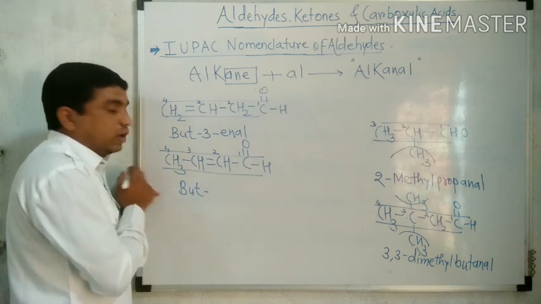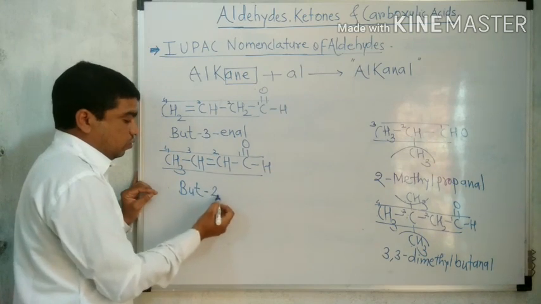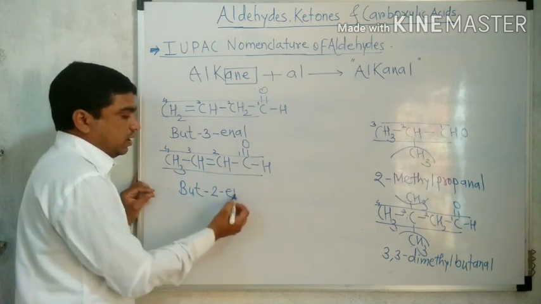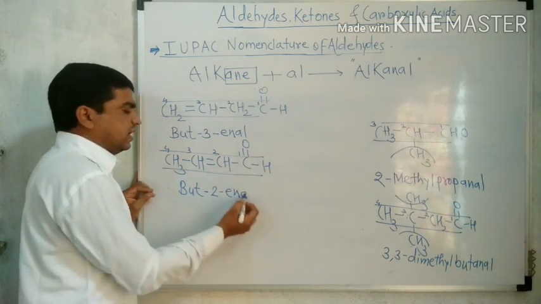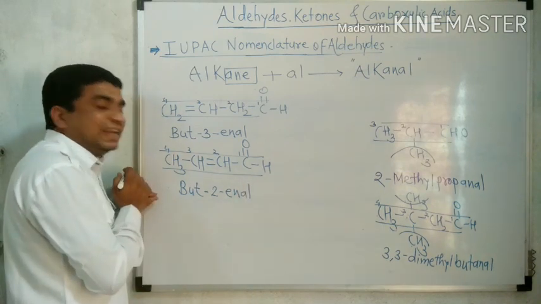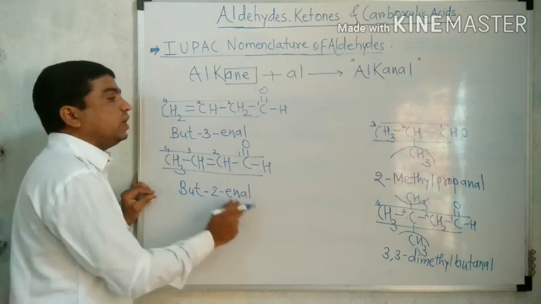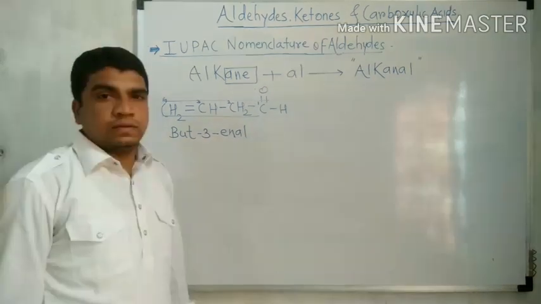Where is the double bond located? At the second carbon. For the double bond, "en". And the structure contains a CH group, therefore at the ending, "al". So the name of the structure is but-2-enal.